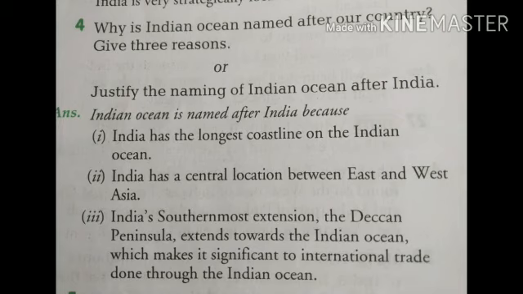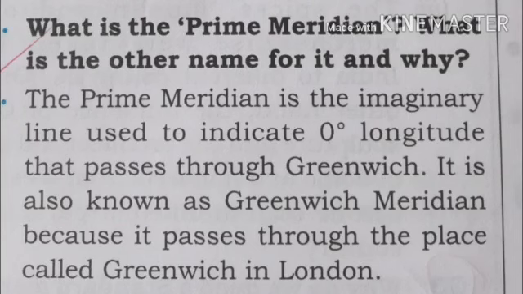India has a central location between East and West Asia. India's southernmost extension, the Deccan Peninsula, extends towards the Indian Ocean, which makes it significant to international trade done through the Indian Ocean.